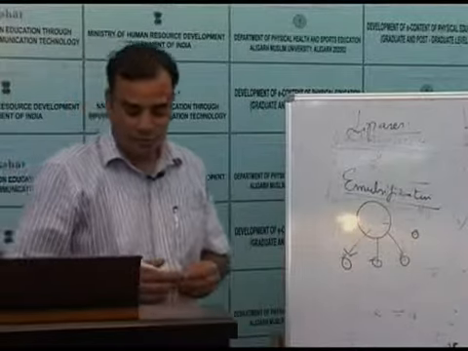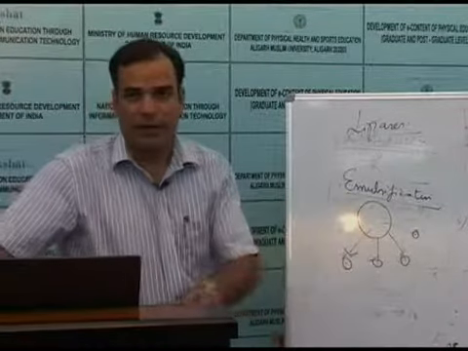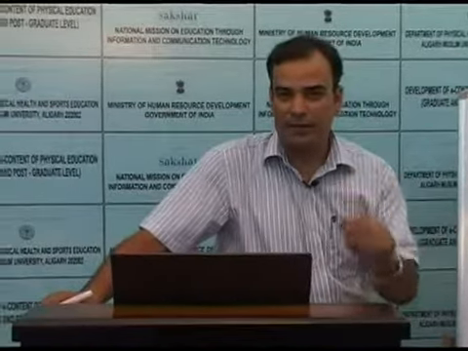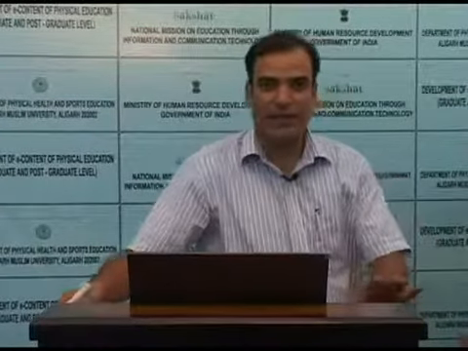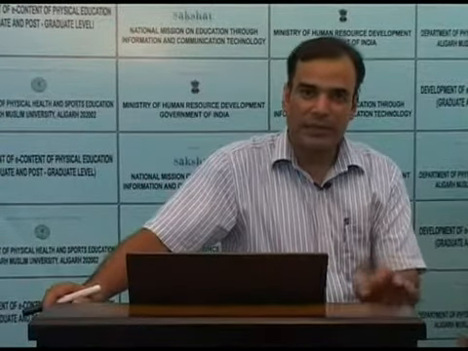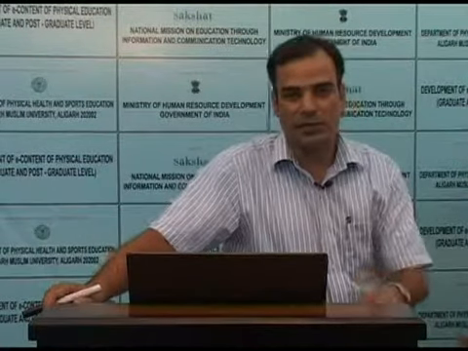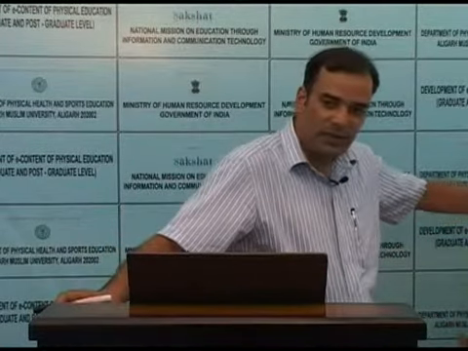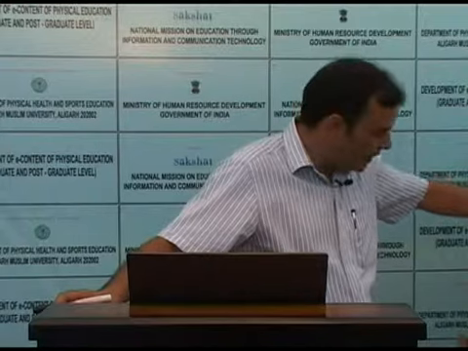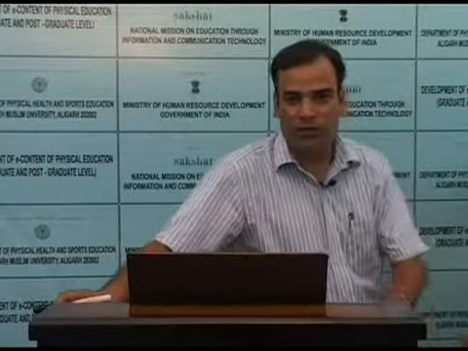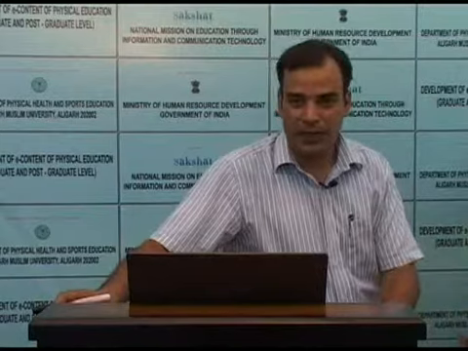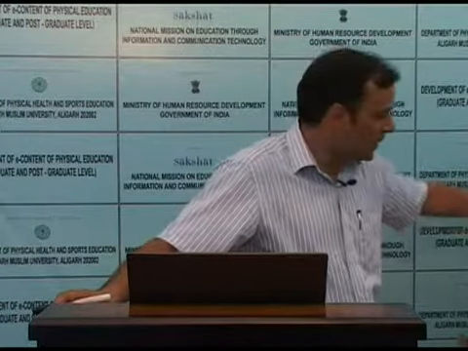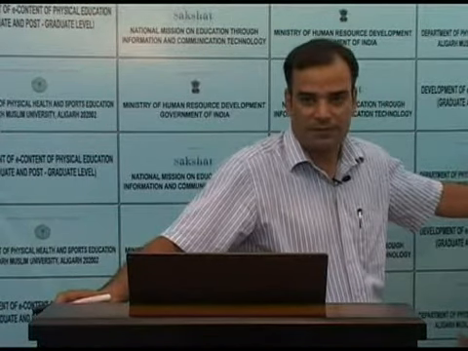Now, this emulsification process is carried out by the bile. Bile is a secretion that is secreted by the liver. Though bile does not contain any enzyme for digestion, it contains a substance called bile salts. Bile salts have a property that they increase the surface area of the fat droplets by breaking them down into smaller droplets of fat. In this way, bile, though it does not digest fat, helps in the digestion of fats by the process of emulsification.